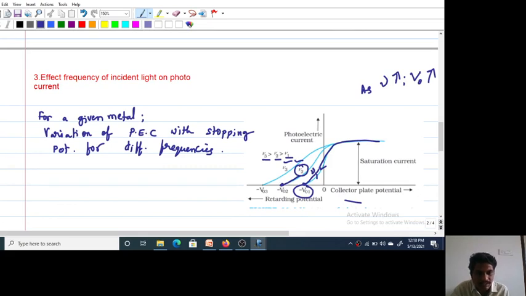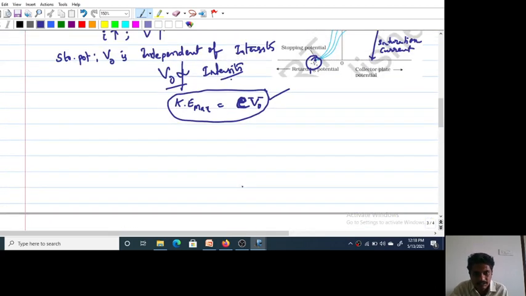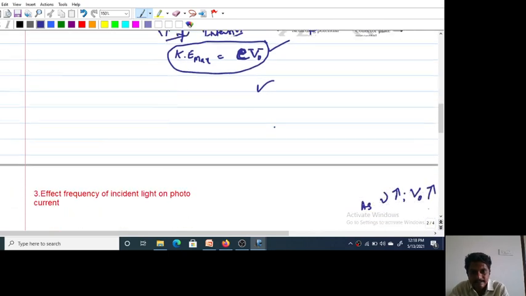As frequency increases, what happens? What is the expression for energy? Energy equals h nu, so energy also increases. When energy increases, the maximum kinetic energy also increases. When the maximum kinetic energy increases, the stopping potential also increases according to this relation.